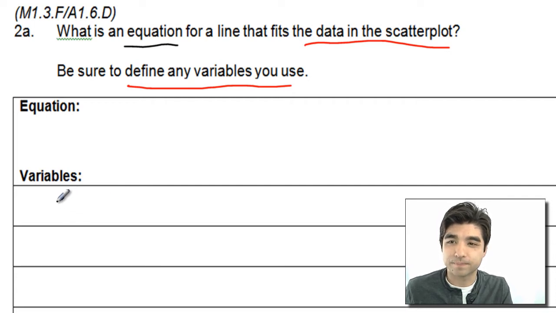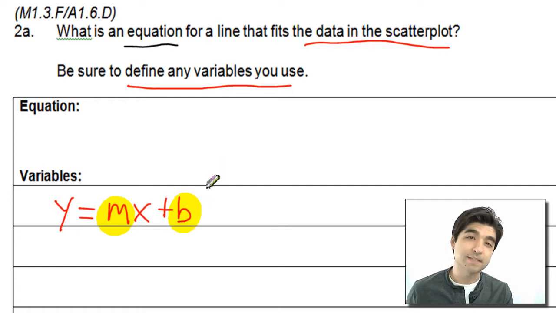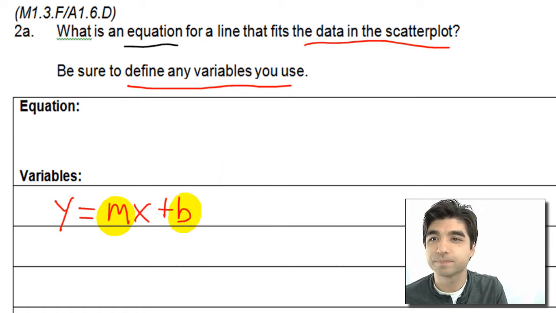equation using probably the slope-intercept form, y equals mx plus b. And so that means that the first thing that we need to find is a slope. So we need to find the slope and the intercept in order to make this an equation.